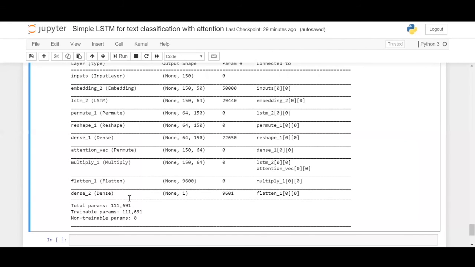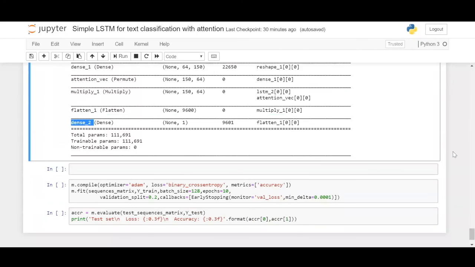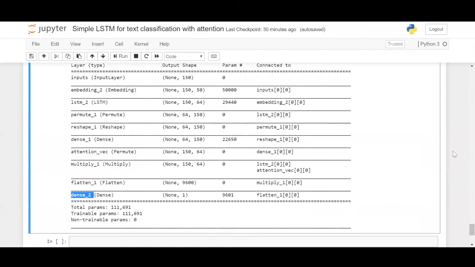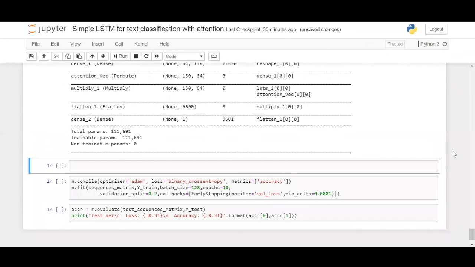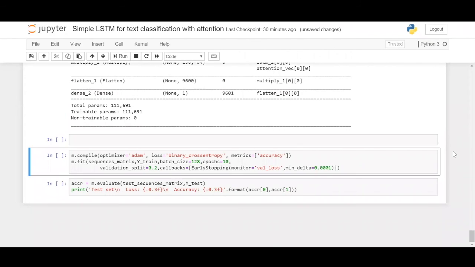This is what the flatten layer is, and we'll take the output of the flatten layer and use it to predict the class to which the given sentence belongs, basically determining if a text belongs to the spam or ham class. Now that we have defined the model summary, we will go ahead and compile the model.